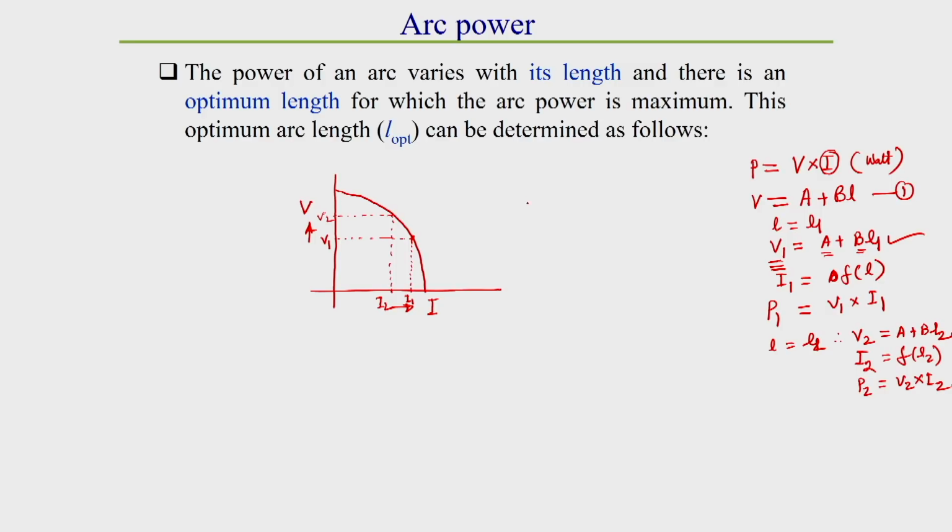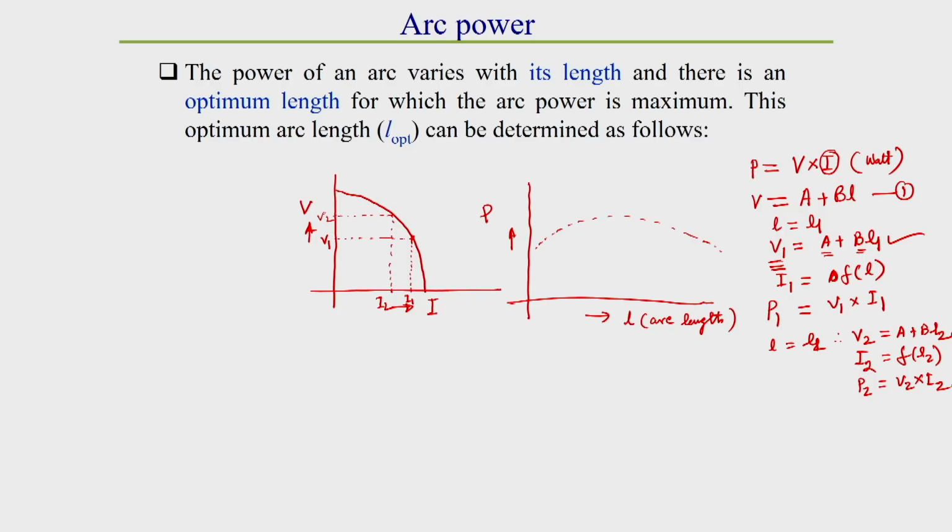If we plot arc length versus arc power P, we will get a curve which looks like this. It does not mean that if we increase the length then power will increase.